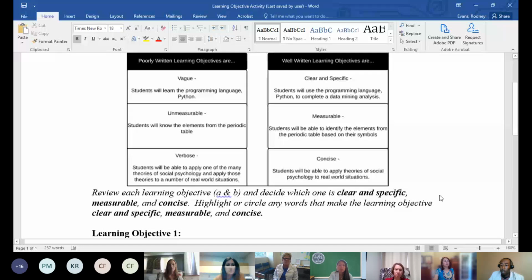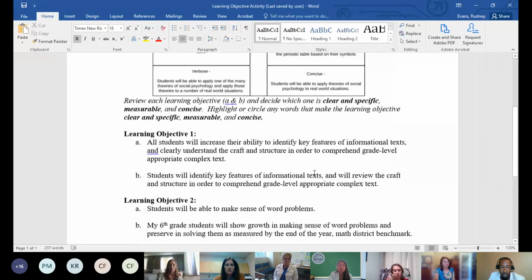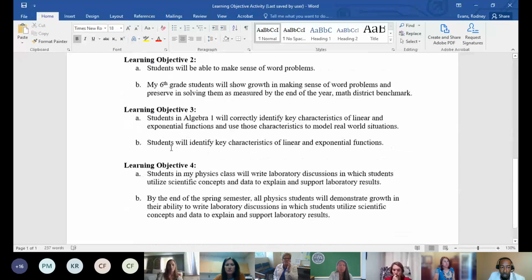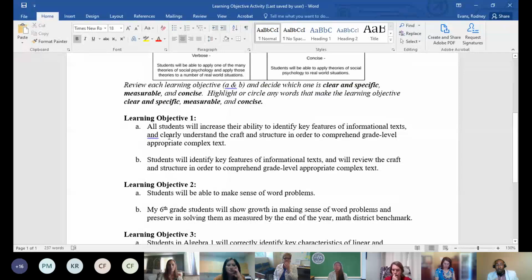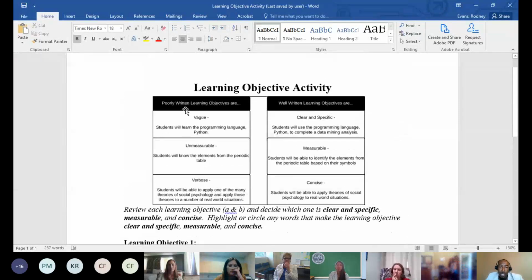So you had two learning objectives per, yeah, four altogether, but you had two to focus on under each 1 through 4. At the top, you had an example of a poorly written learning objective and an example of a well-written learning objective. You could clearly see what a poorly written learning objective looked like. It's vague, of course, and not measurable. A well-written one is definitely clear and specific and measurable.